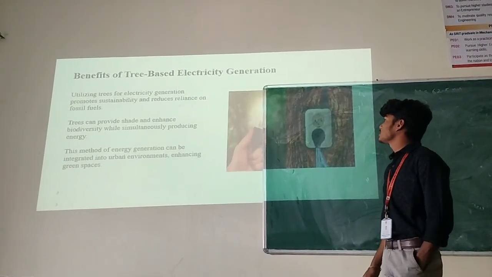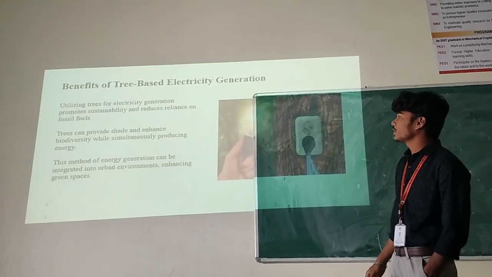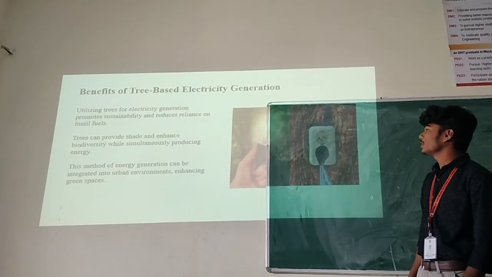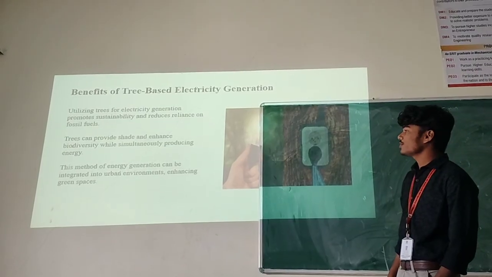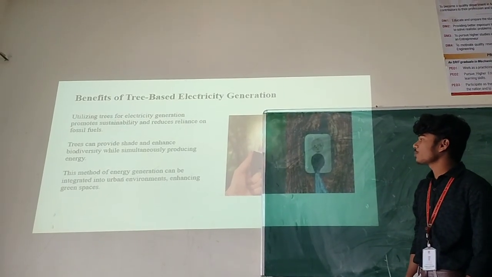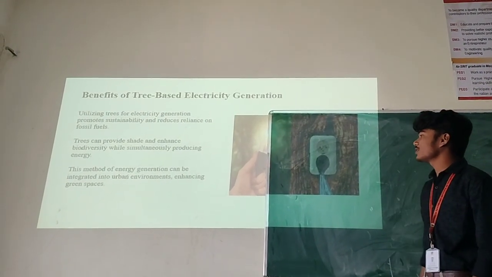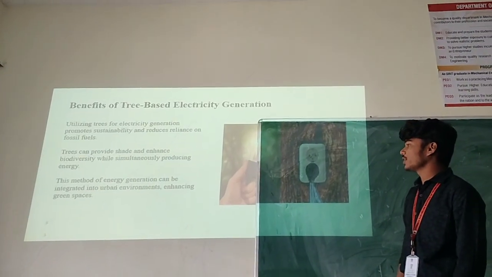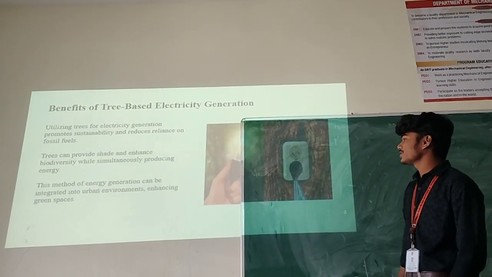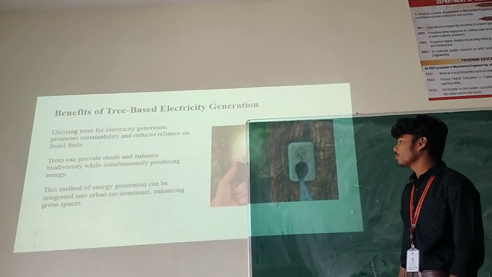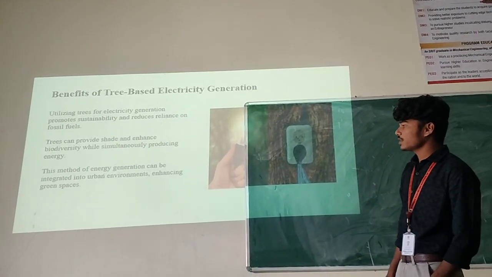Benefits of tree-based electricity generation. Utilizing trees for electricity generation promotes sustainability and reduces reliance on fossil fuels. Trees can provide shade and enhance biodiversity while simultaneously producing energy. This method of energy generation can be integrated into urban environments, enhancing green spaces.